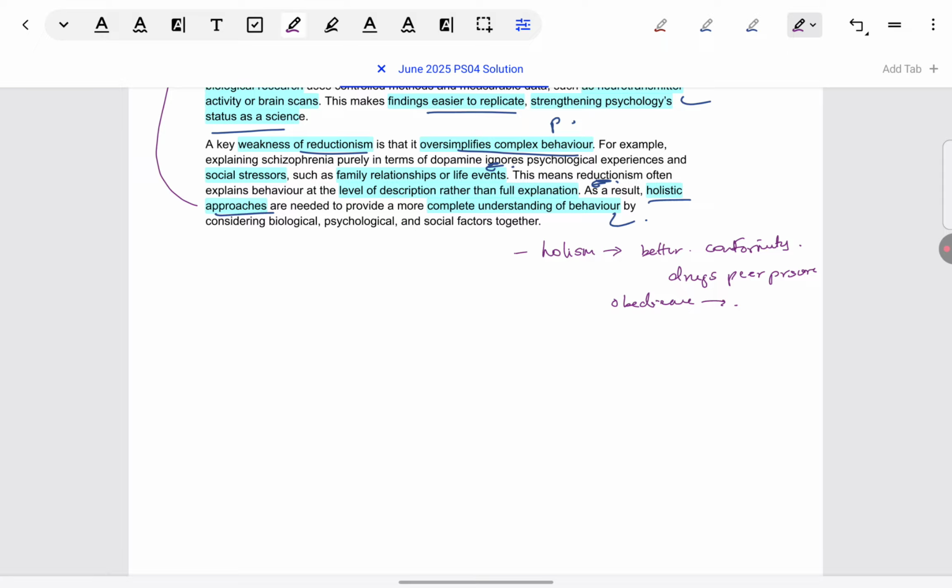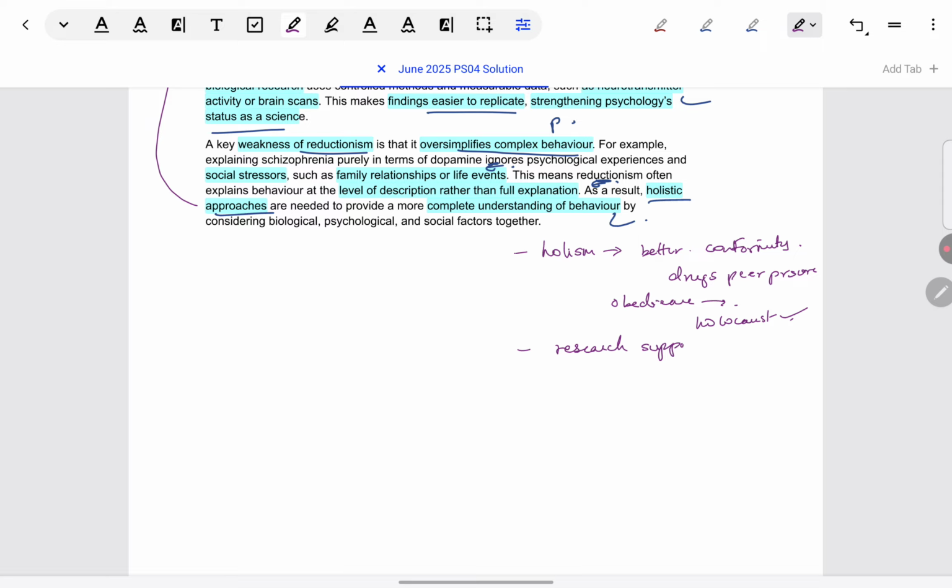So it does not have to be from AO2. It's just that it makes the answer a little better. But if you're not able to think, say, of conformity, obedience, which many of you are more familiar with, then take that. Obedience has helped to understand real life events like the Holocaust, because again a socio-cultural perspective is taken, which is holistic. So such dire events in history we have been able to understand because of obedience, and therefore again we can do interventions like, say, whistleblowing, or warning people against blindly obeying authority, and we can prevent such discourses in everyday life.